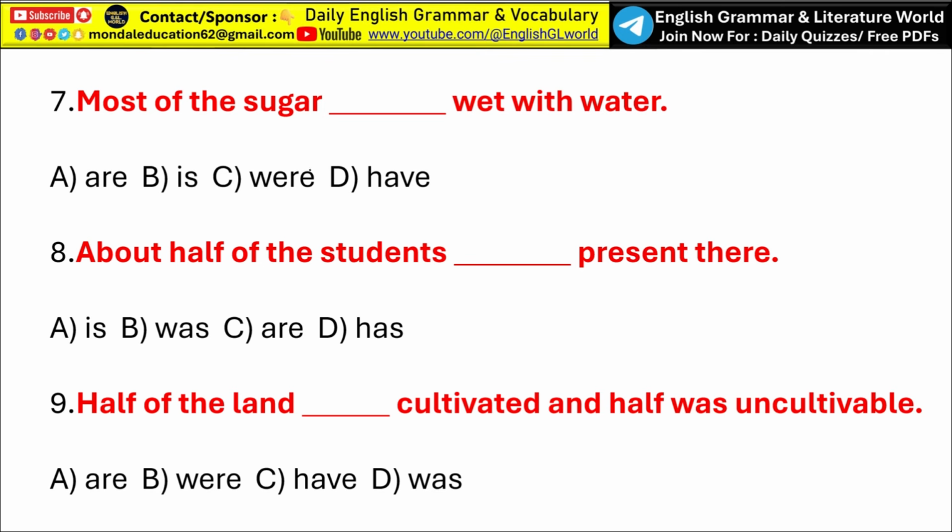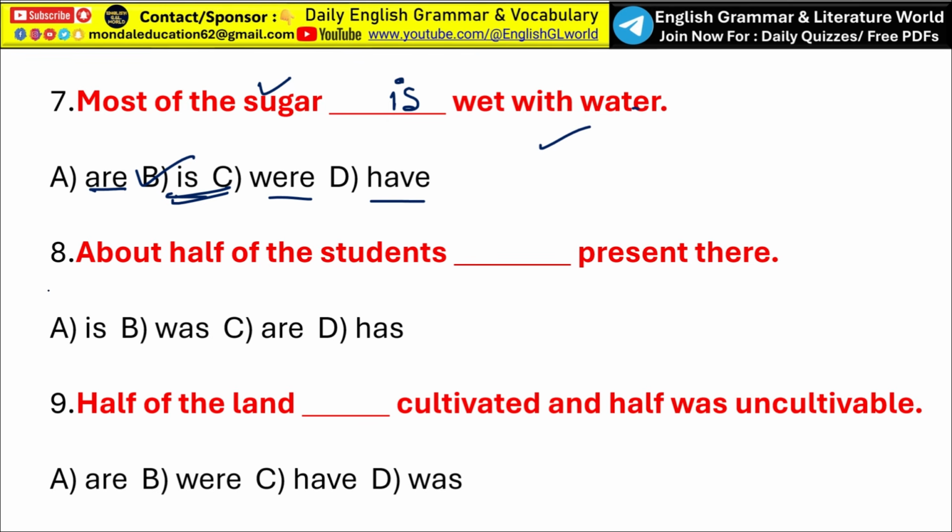Next, most of the sugar wet with water. So tell me the answer. Which one is correct? Is it are, is it is, is it were, or is it have? So look, most of the sugar. So here sugar is an uncountable noun. You cannot count sugar. The verb agrees with a singular subject. So here option B, is, is the correct answer. So most of the sugar is wet with water.